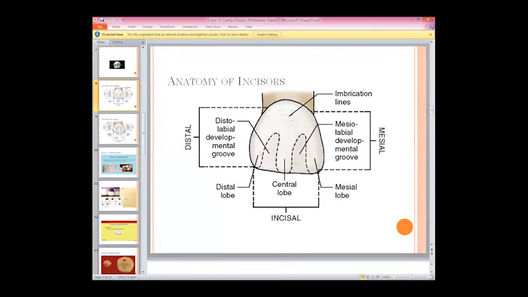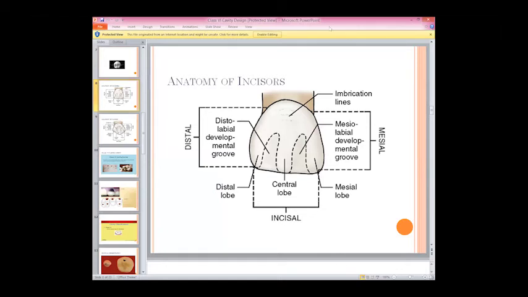Okay, this is the incisor. First of all, my first question is this. These are the imbrication lines, right? These are basically the mesial lobe, central lobe, and this is the distal lobe, right? What is basically the height of the contour, and in which plane can we see the height of the contour?